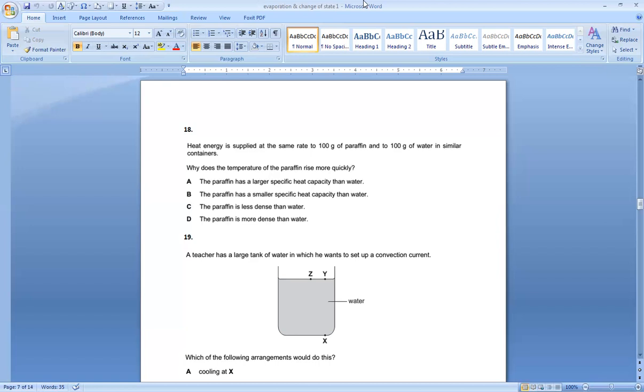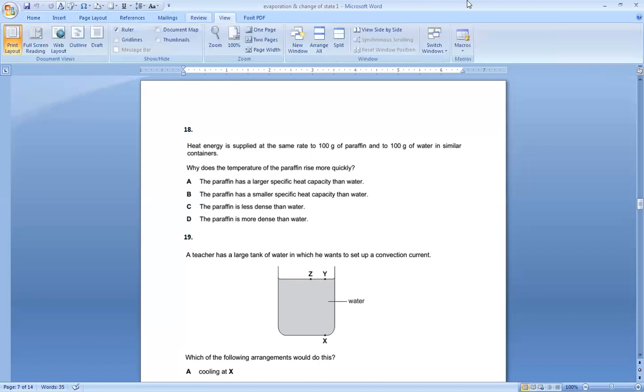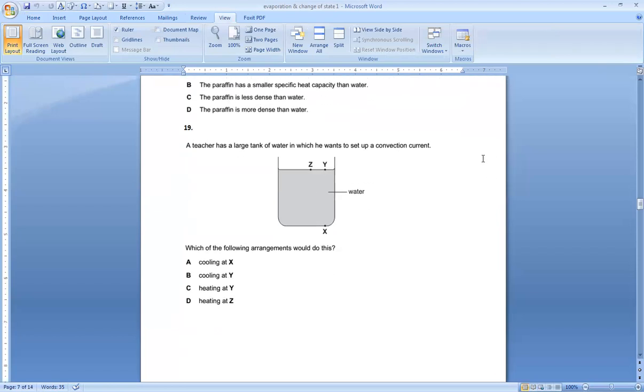Cooling at Y will increase the density at the top surface, so it will sink and set up the convection current. Heating at Y or Z will decrease the density at the top, so it won't sink. So my option is B.